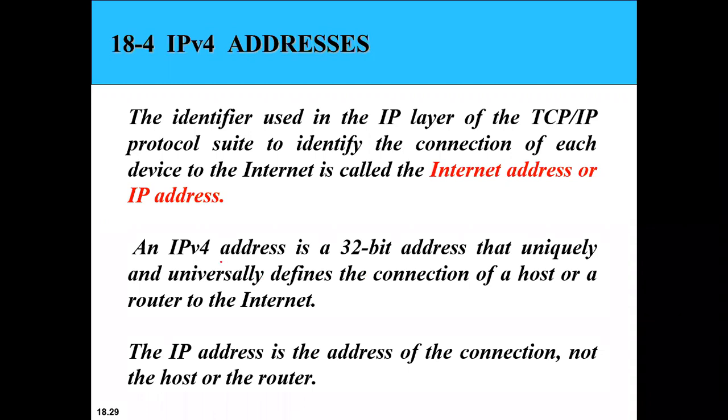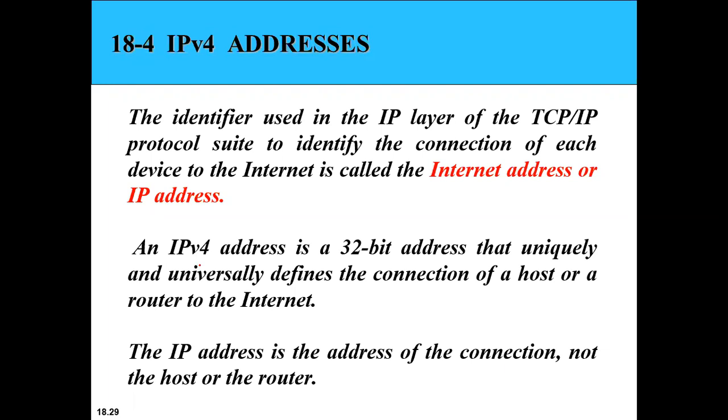What is the difference between the IP address and the IPv4 address? The IP address, as I told, is basically the address of a connection, not the address of a particular host or a router. Is it clear? So IPv4 is basically for that particular host or router.